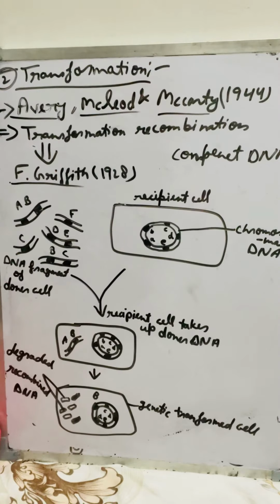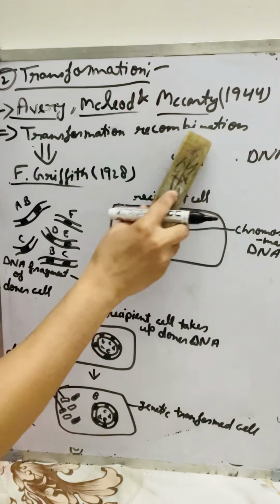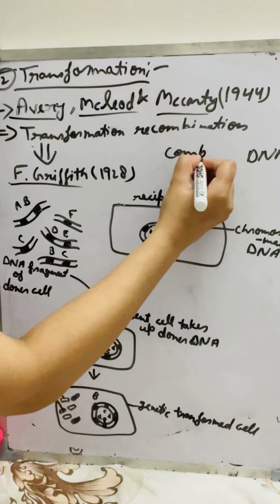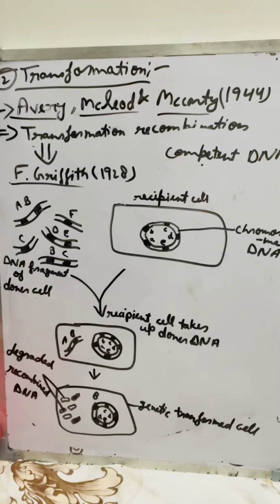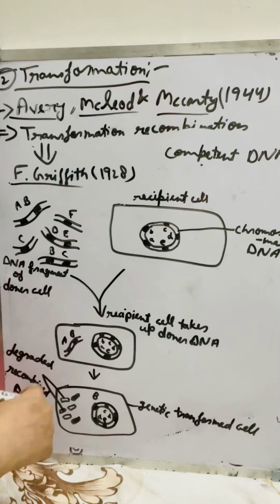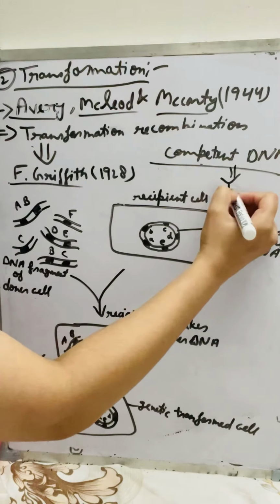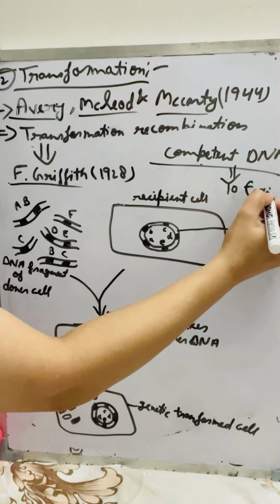Okay, competent. What is a competent cell? Bacteria that have the ability to take DNA from the outside environment are called competent. One competent cell takes only about 10 fragments of DNA.